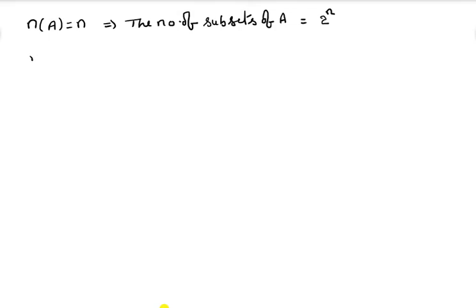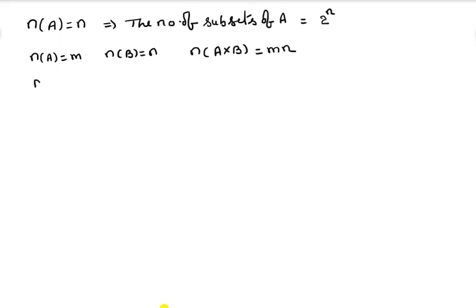At the same time, the number of elements in A is equal to m, and the number of elements in B is equal to n. Can you say the number of elements in A cross B? The number of elements in A cross B is equal to mn.